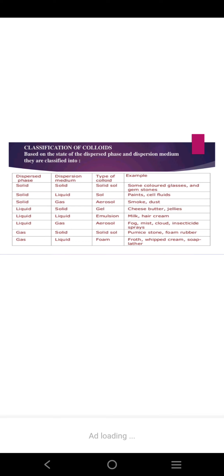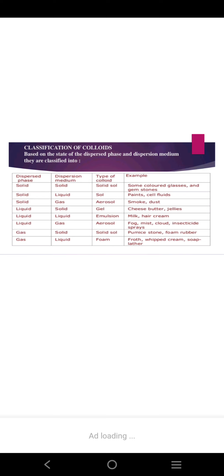When it is solid in liquid, the colloid's name is sol. Solid in gas, aerosol. Liquid in solid, gel. Liquid in liquid, emulsion. Liquid in gas, aerosol. Gas in solid, solid sol. Gas in liquid, foam. Okay, just study these examples also. Just go through these examples also.